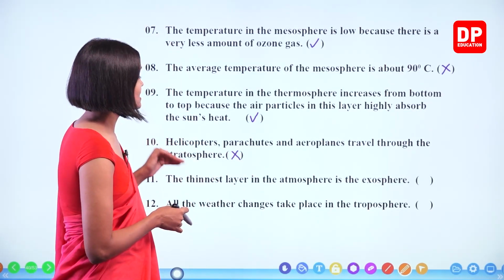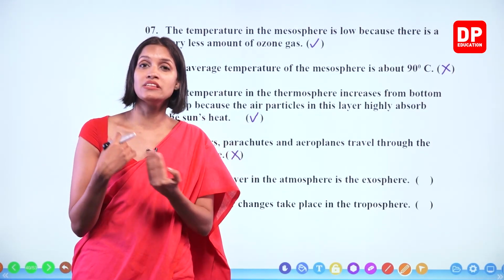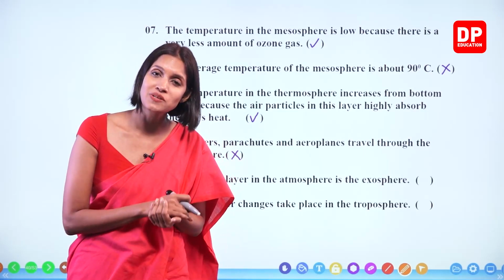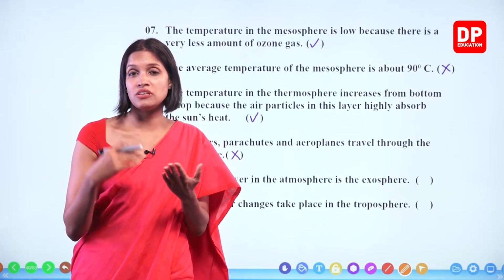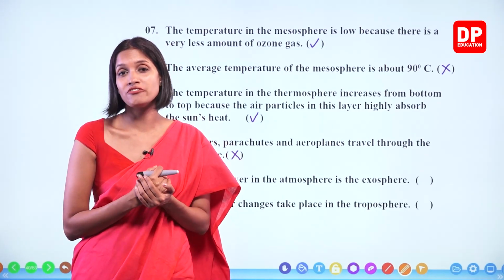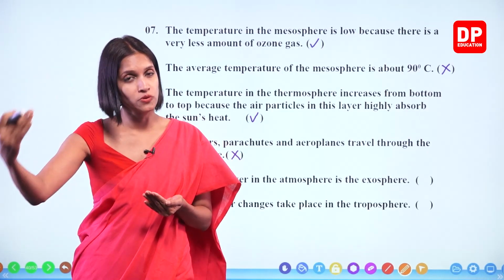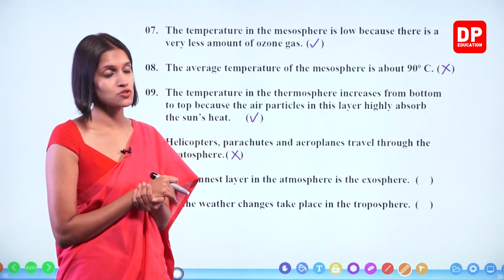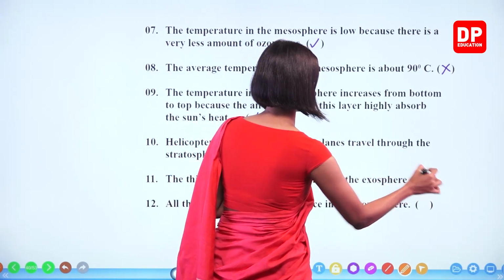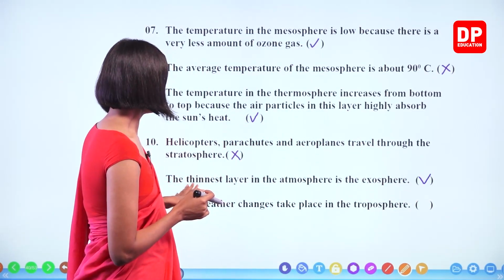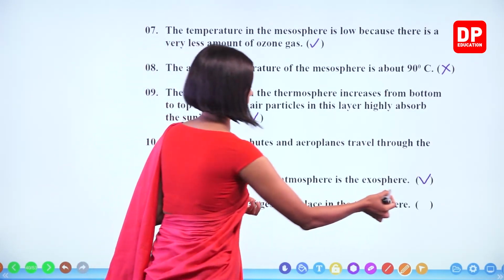The thinnest layer in the atmosphere is the exosphere. Now, when you compare with the thickness of the Earth, the atmosphere is a very thin layer. So out of all five layers of the atmosphere, the thinnest layer is the outermost layer, which is known as the exosphere, right? That's correct. All the weather changes take place in the troposphere. Yes, that's true.